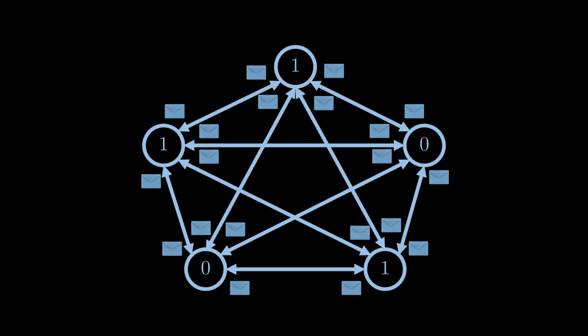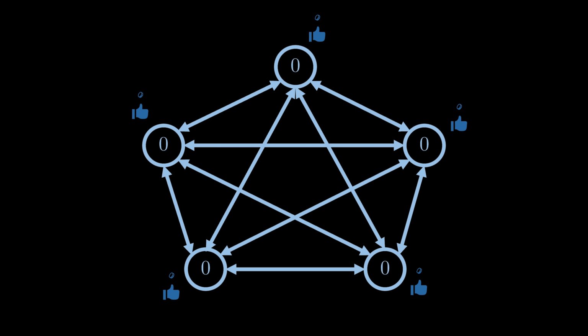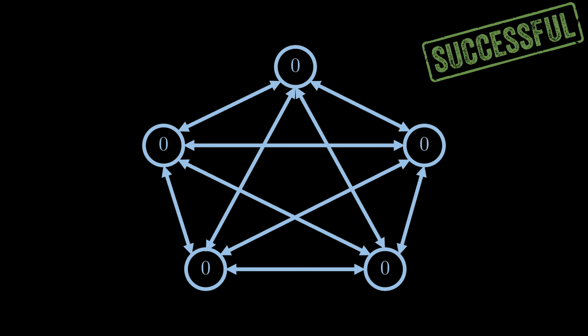Without specifying a concrete algorithm, let's just assume that the nodes decide that there is no agreement based on the received messages, so each node simply flips a coin and sets the local value to 0 or 1 depending on the outcome of the coin toss. It may happen that all nodes randomly set their value to the same value, for example, 0. Now, reaching agreement is quite simple because all nodes share the same value.